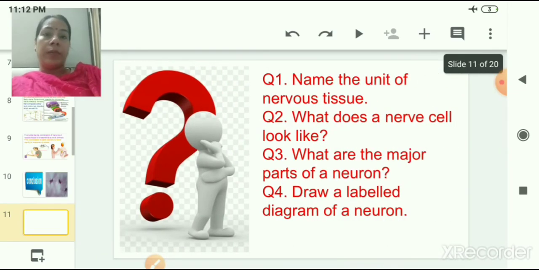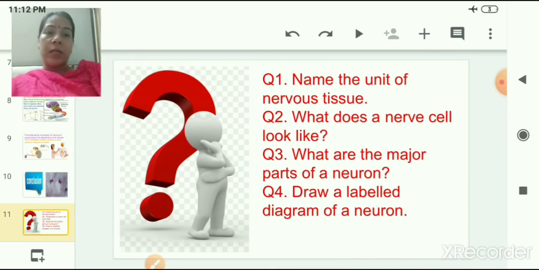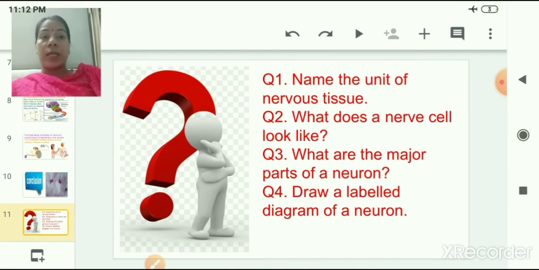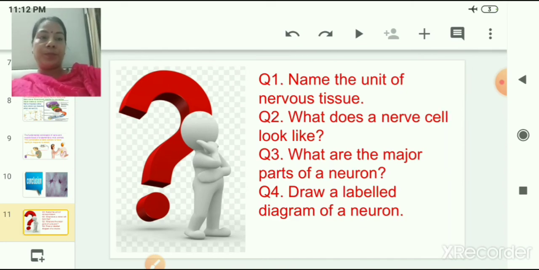Now there are a few questions for you children. The first question is, name the unit of nervous tissue. The second question is, what does a nerve cell look like? The third question is, what are the major parts of a neuron? Then the fourth question, which is very important and you need to practice it a lot, is: draw a labelled diagram of a neuron.